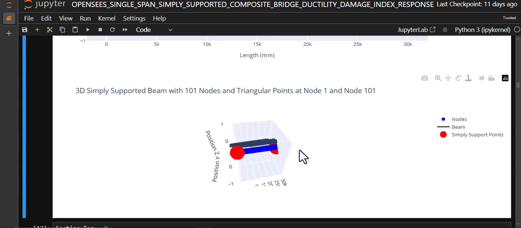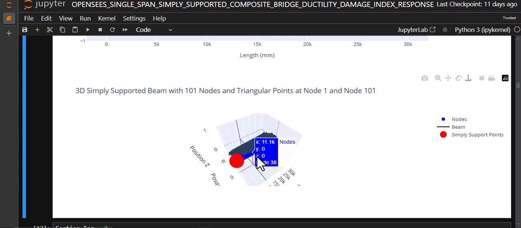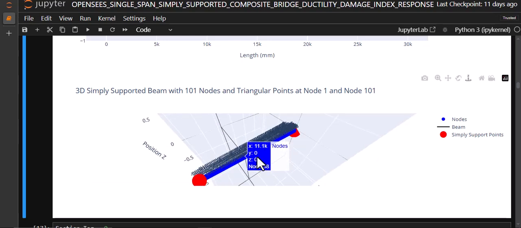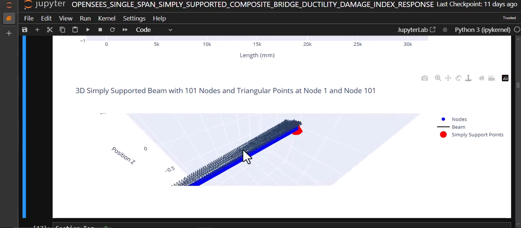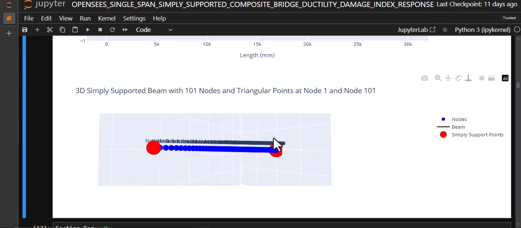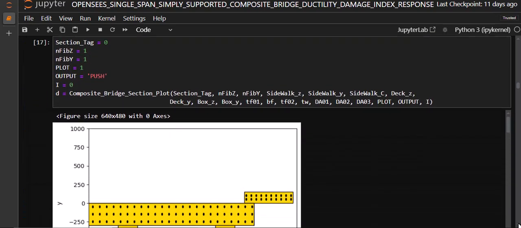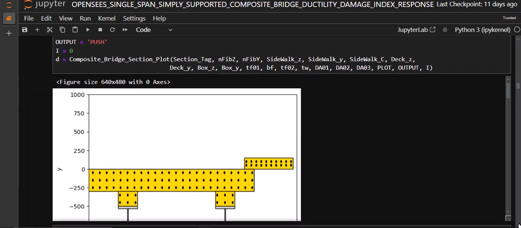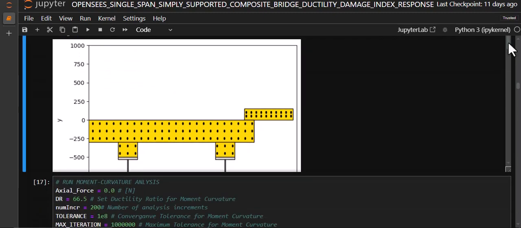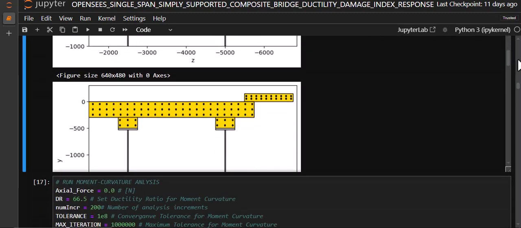For example, you see in here, you can see each node in 3D, and also see the section properties of the defined section.